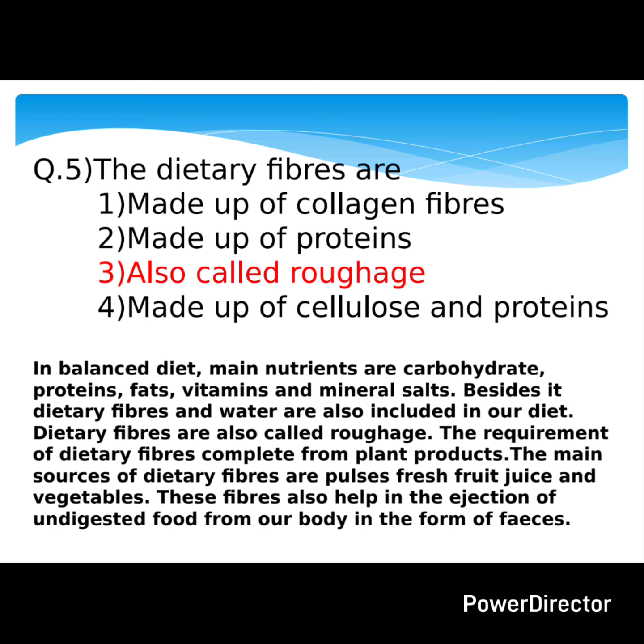The requirement of dietary fibers is completed from the plant products. The main source of dietary fibers are pulses, fresh fruits, fruit juice and vegetables. These fibers also help in the ejection of undigested food from our body in the form of feces.